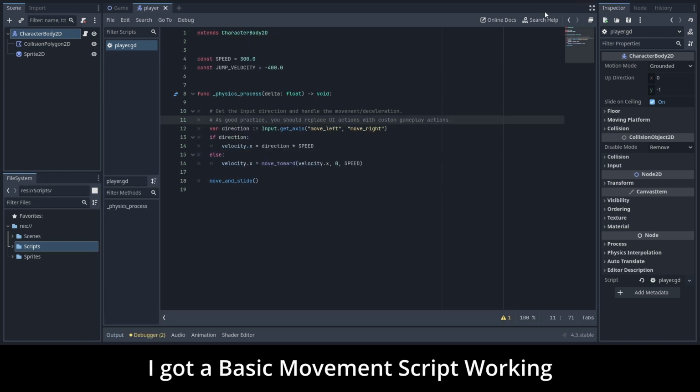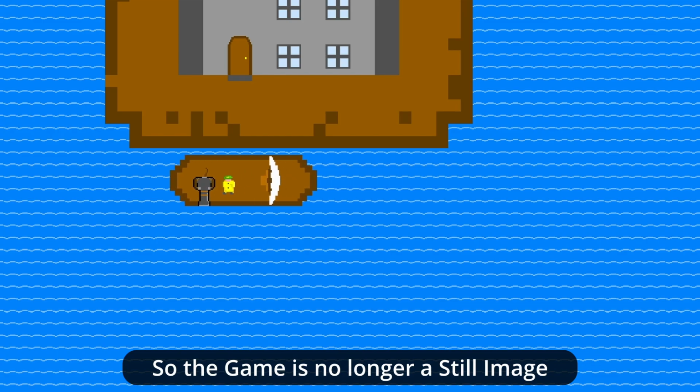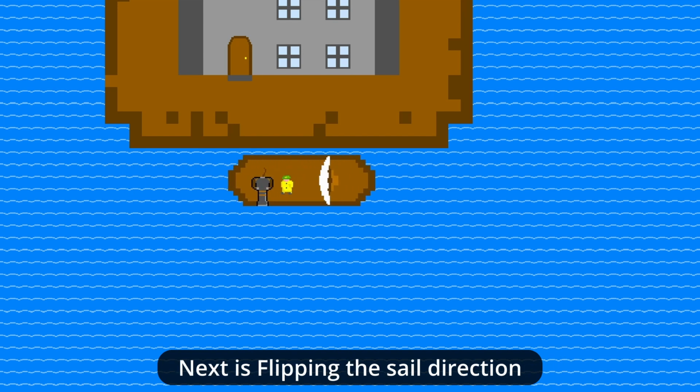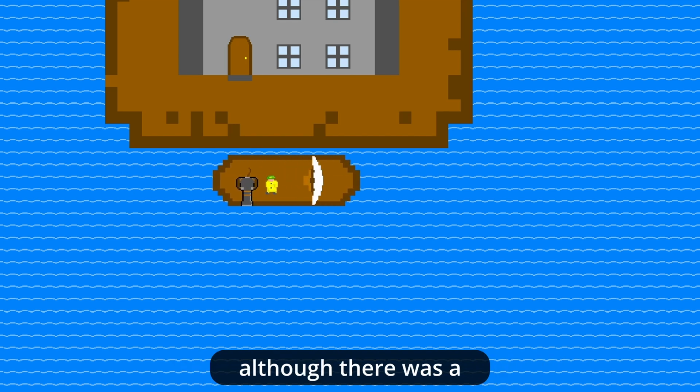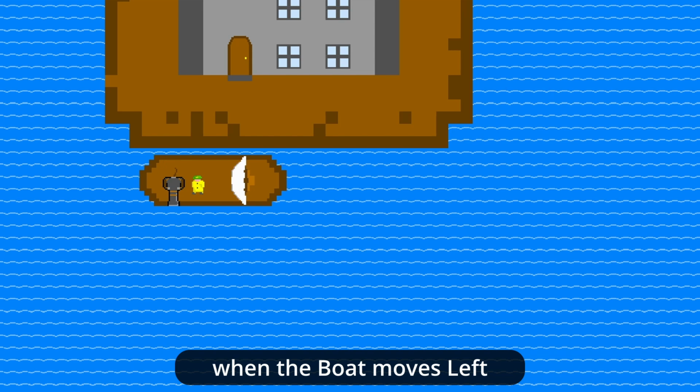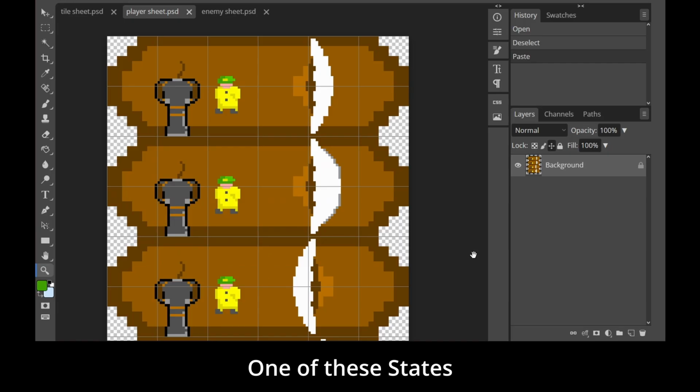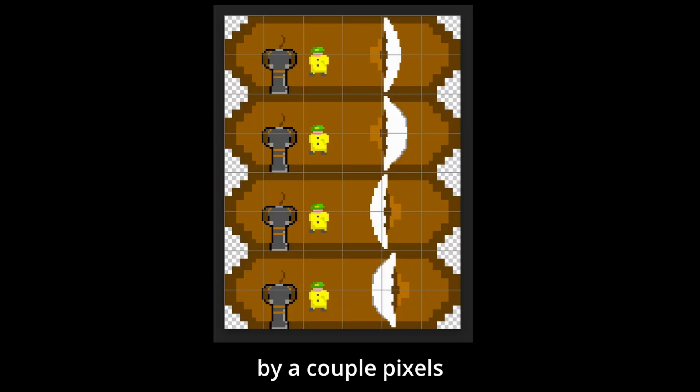I got a basic movement script working, so the game is no longer a still image. Next is flipping the sail direction to reflect the player inputs, although there was a tiny detail bothering me when the boat moves left. Can you see it? One of these states is out of place by a couple pixels.